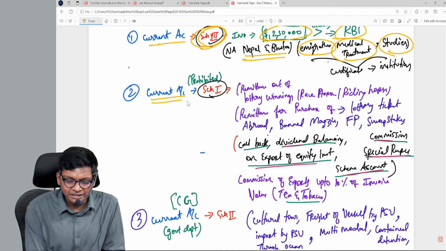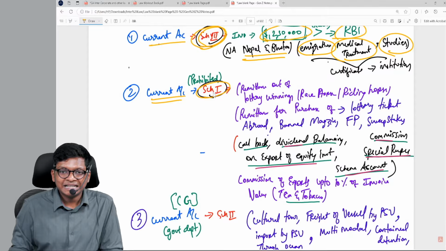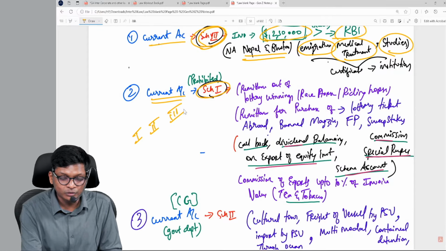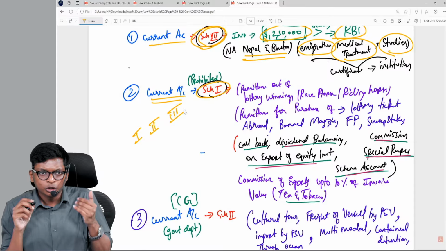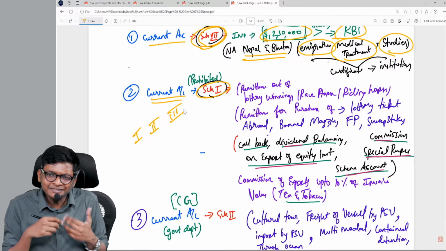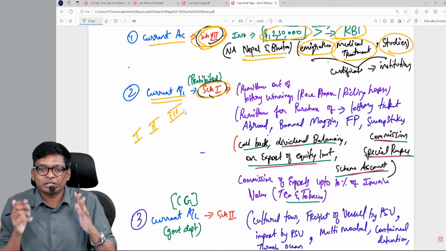Next, again within current account, schedule 1 is prohibited. That means current account has 3 schedules, guys. If you look at the 3 schedules of current account, should you remember these numbers? Yes, I will tell. Okay, easy to remember, nothing great. It's easier than section numbers.